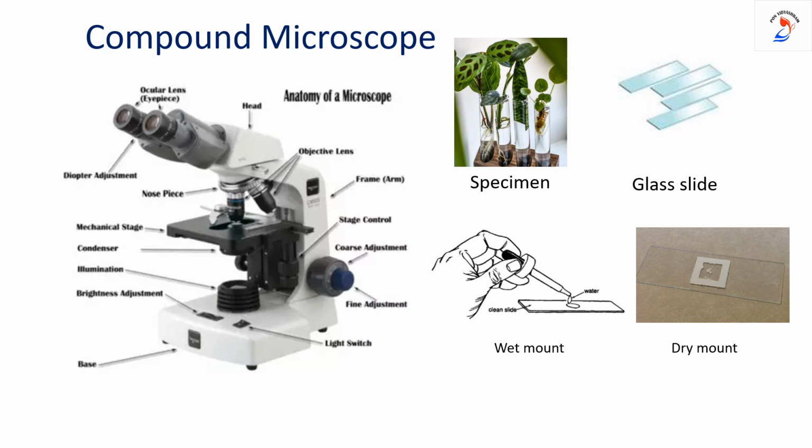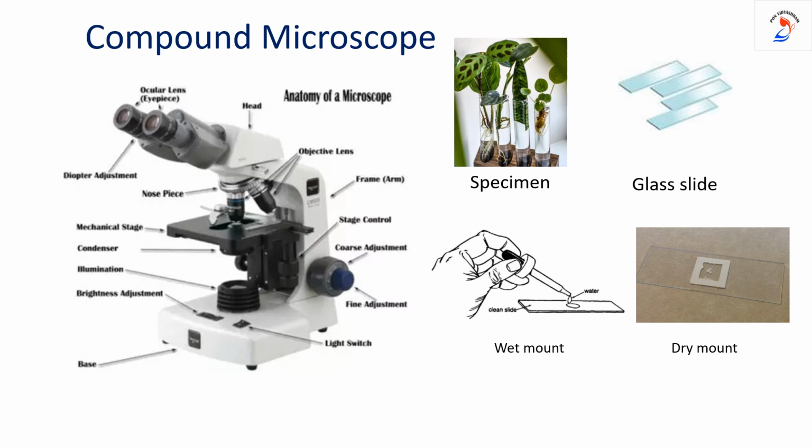This process is known as mounting. What do you mean by mounting? The process of keeping the specimen on the slide is known as mounting. We have dry mounting and wet mounting. Dry mounting does not require any water. Wet mounting means we need to add a drop of water. And finally you have to cover the specimen with the help of the cover slip.